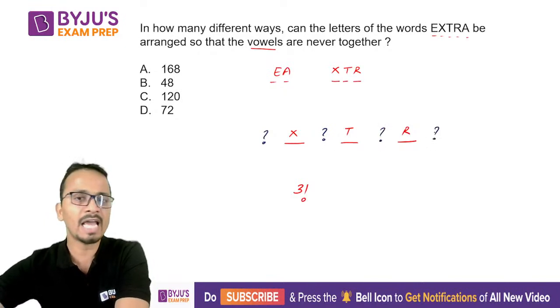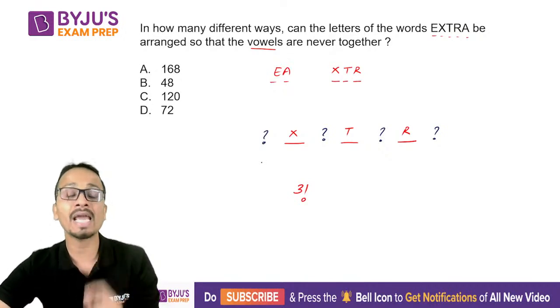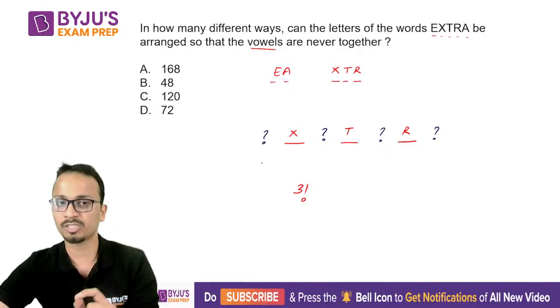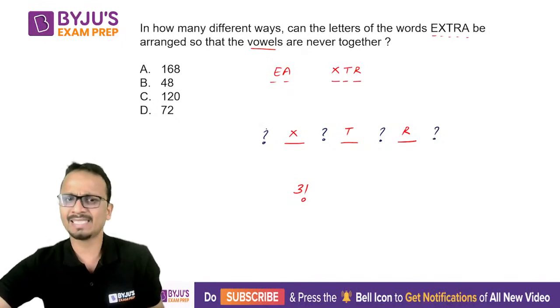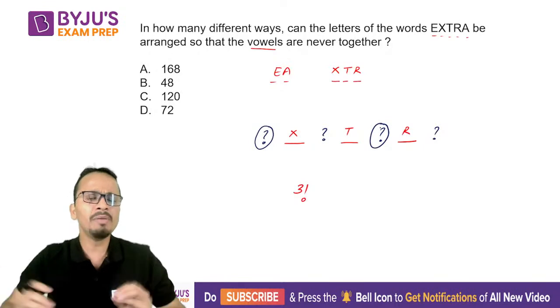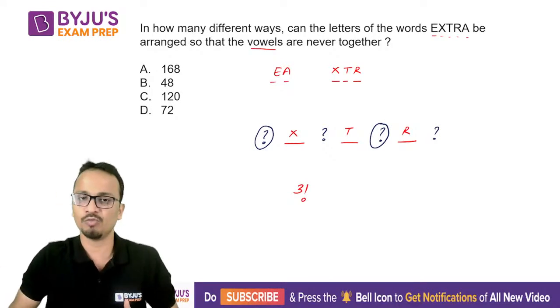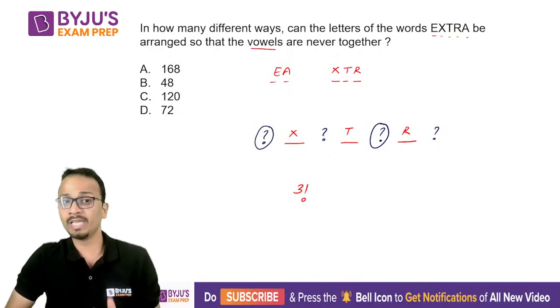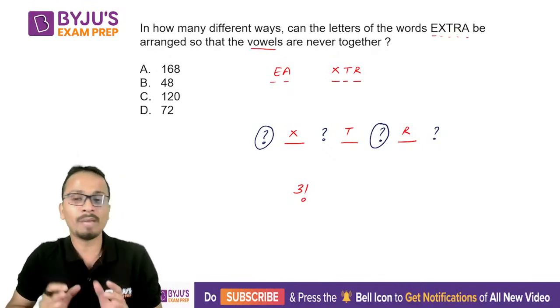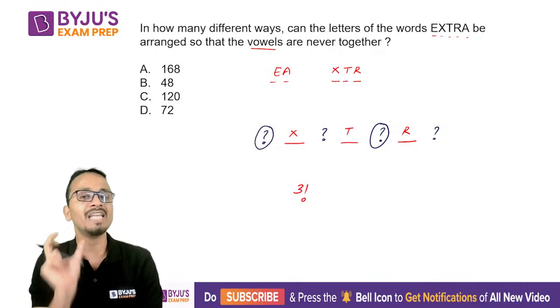Wherever I have put the question mark, these will be the places where I can keep the vowels. Okay. So if, let's say, I put one vowel here and another vowel here, I'll be making sure that there is at least one consonant between these vowels. All right, so I'm separating these vowels, making sure that there will be at least one consonant between any 2 vowels.